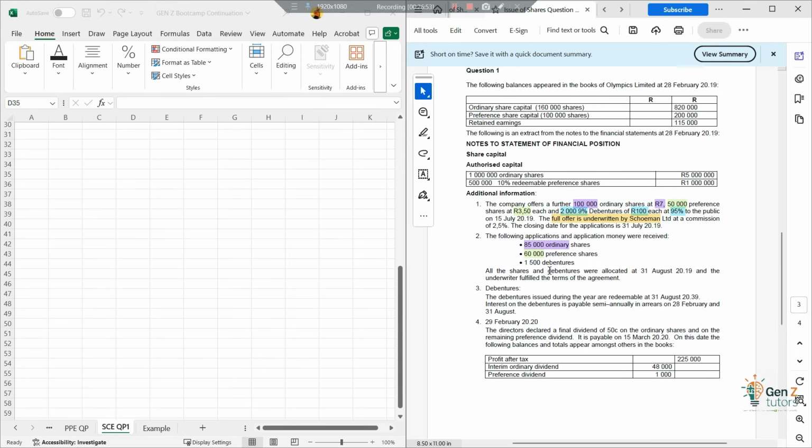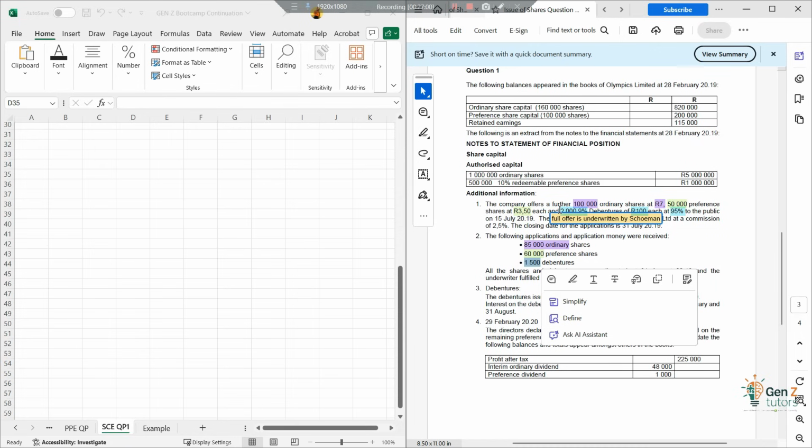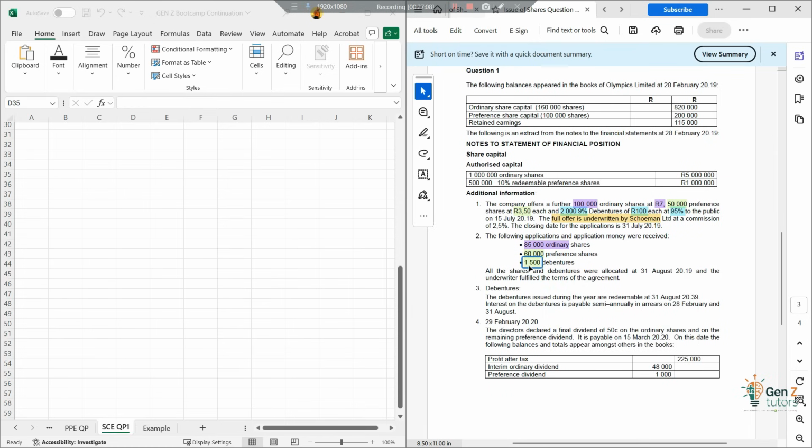And then what is also there, we also had debentures for 1,500 applications. And then how many were we offering? 2,000. So now this is an underwriting again. So we go in there and say this was underwritten, and then let's put in that blue marker in there. Then we're also told all the shares and debentures were allocated at 31 August 2019, and the underwriters fulfilled the terms of the agreement. So they paid their money also on 31st, right?